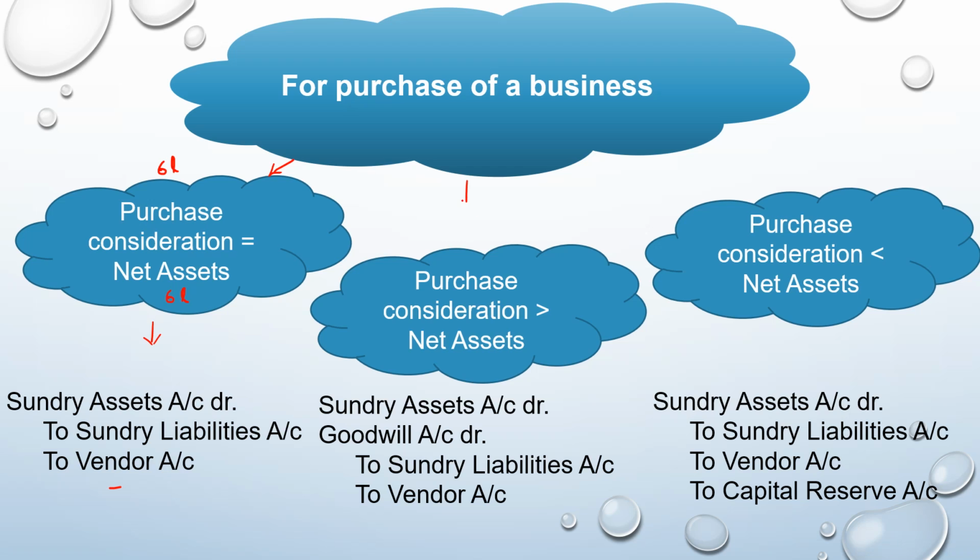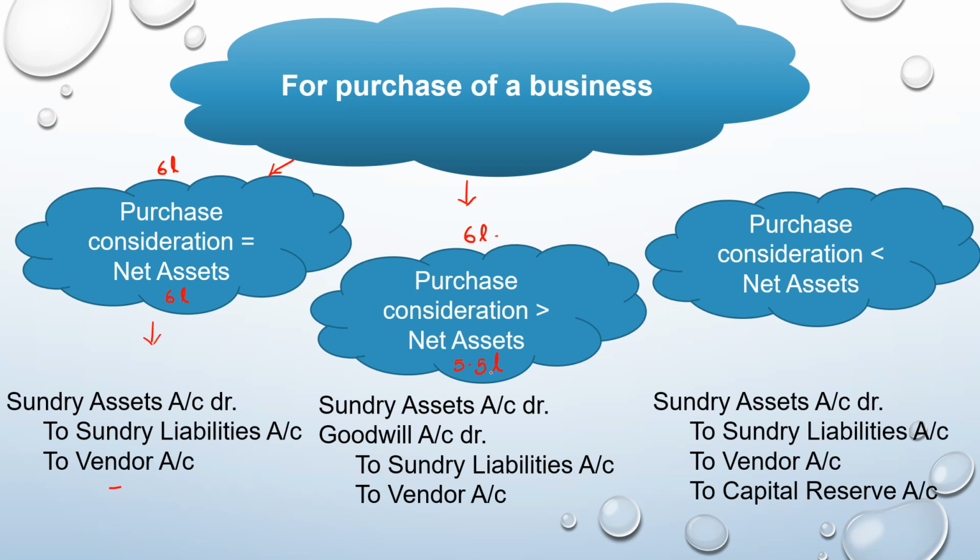The second situation that you might encounter is where the purchase consideration being paid is more than the net asset. Suppose we take the same purchase consideration of 6 lakh being paid, but suppose the net asset which you calculate comes to 5.5 lakh, that is 5 lakh 50,000. Now, more is being paid to acquire 5.5 lakh worth of assets. When would you pay more? What is that extra amount you're paying for? That extra amount you're paying for is the goodwill of that particular business.